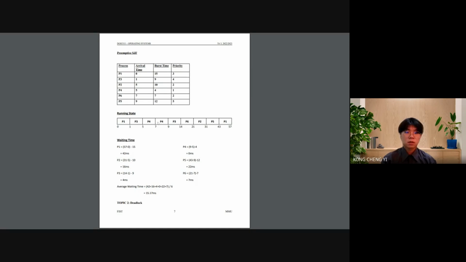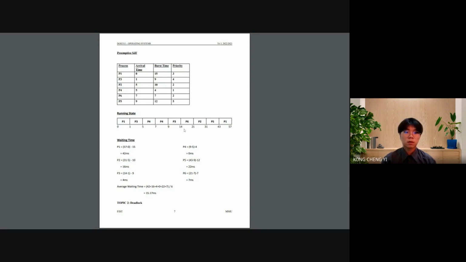be executed first. P4 executes until 7, then gets interrupted by a new process, which is P6. P6's burst time is more than P4's. So P4 will still remain the lowest burst time. So P4 will continue to execute until 9 milliseconds. At this time, P4 is done. So P4 will go out, and at the same time, a new process comes in, which is P5. But it has a lot of burst time. So who got the lowest? P3. He has 5 left only.